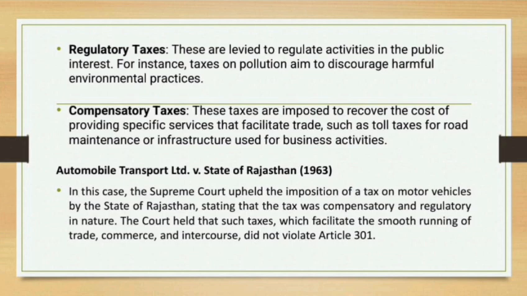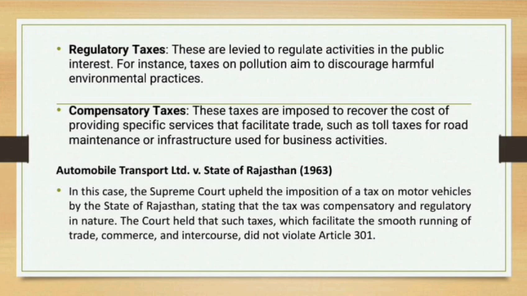But in 1963, Automobile Transport Limited versus State of Rajasthan, the Atiabari case was overruled by the Supreme Court. In this case, the Supreme Court upheld the imposition of tax on motor vehicles by the State of Rajasthan, stating that the tax was compensatory and regulatory in nature.